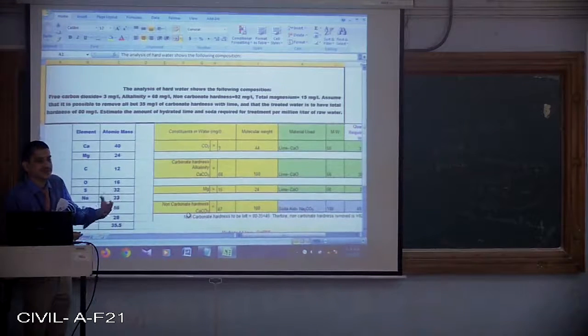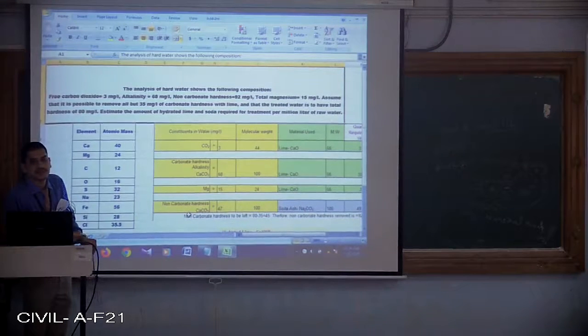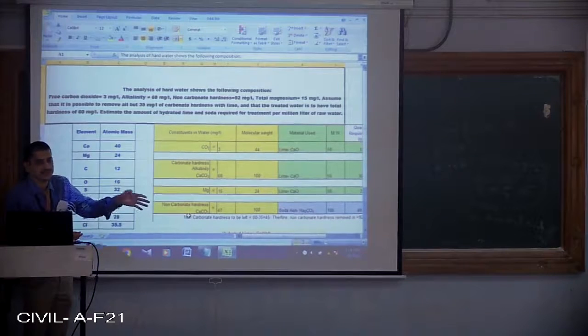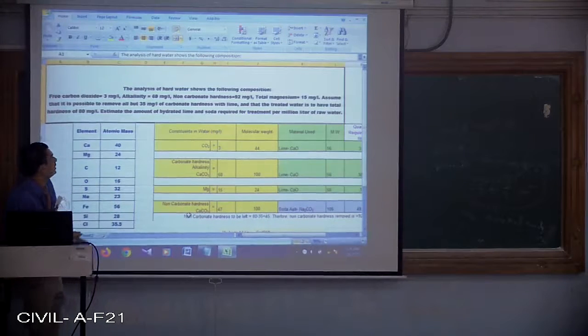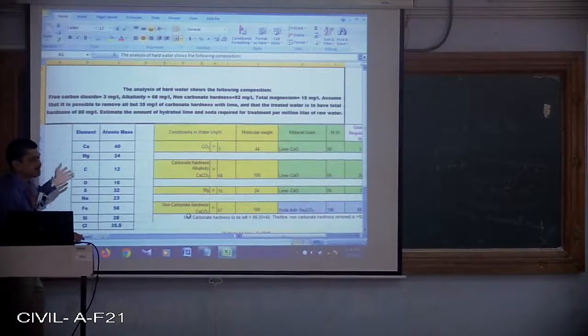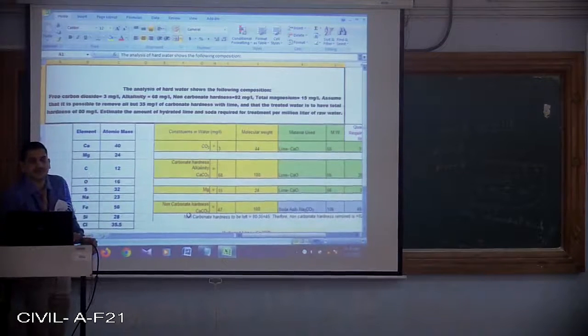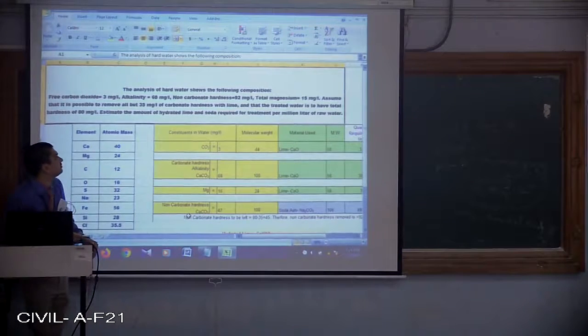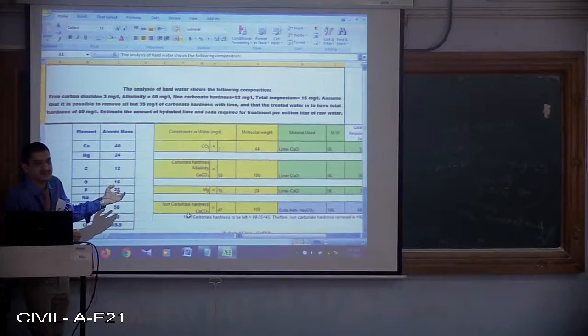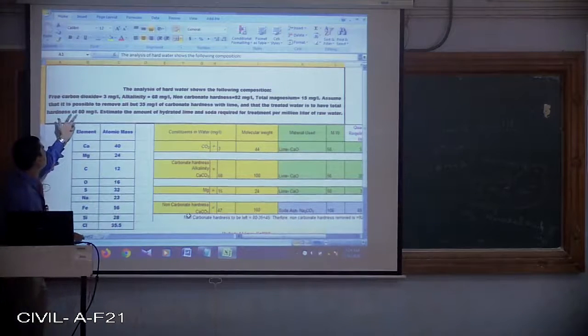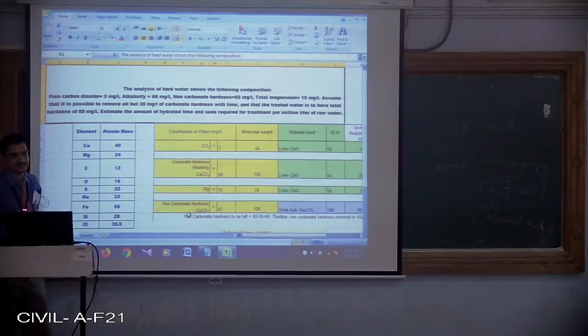We cannot achieve 0 mg per liter of hardness, as it is a limitation of the lime soda process. Now, I told you that it varies between 15 to 60 mg per liter. Let us say the efficiency is a little bit less. We are getting the total hardness as 80 mg per liter. At the outlet we require 80 mg per liter.